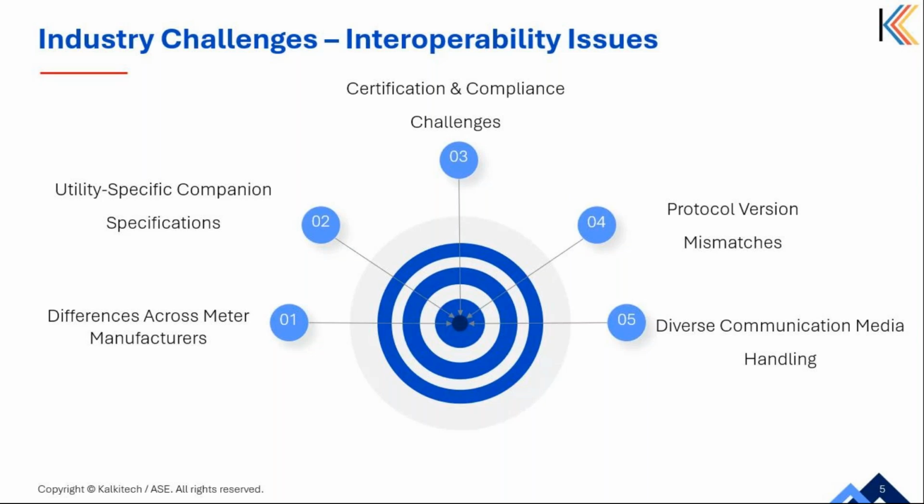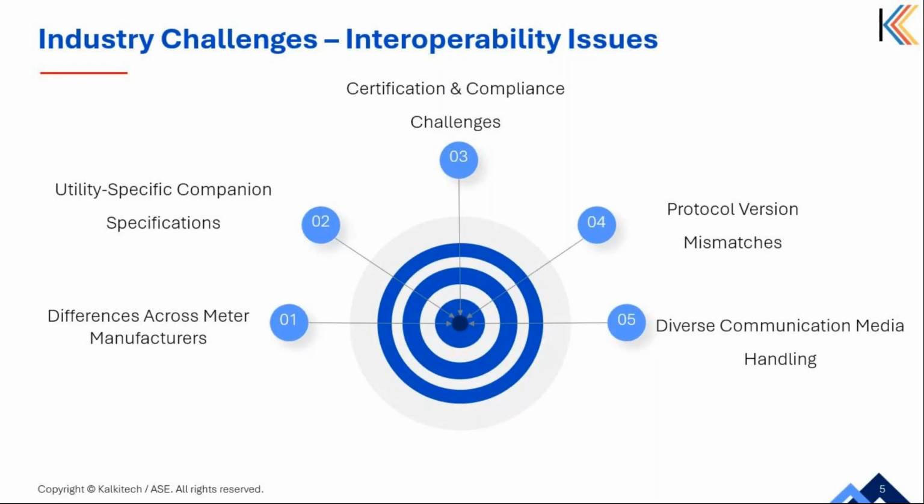Second is the utility specific companion specification. Many utilities define their own set of rules to standardize meter behavior for their region. This customized DLMS is referred to as companion standard or companion specification. While this ensures consistency within utility network, it can create interoperability issues when trying to integrate meters from different utilities or different markets.